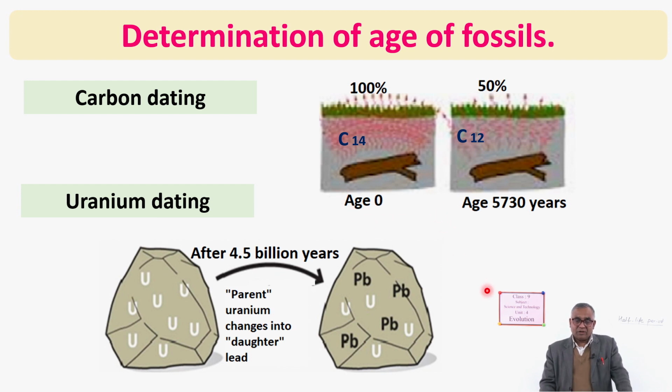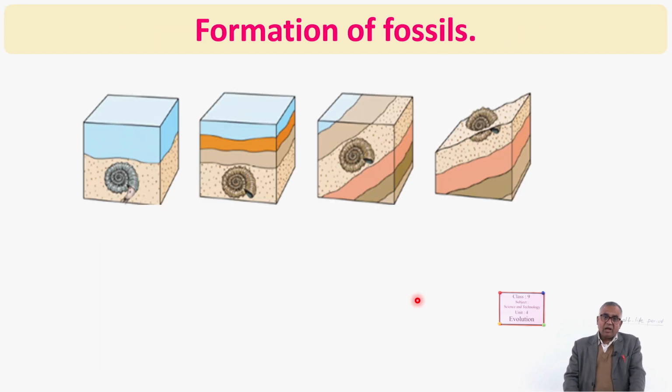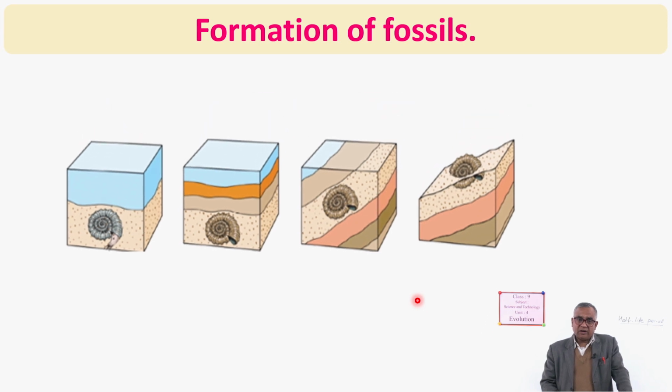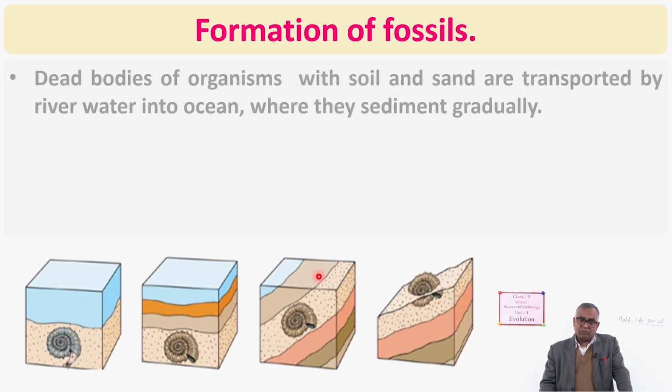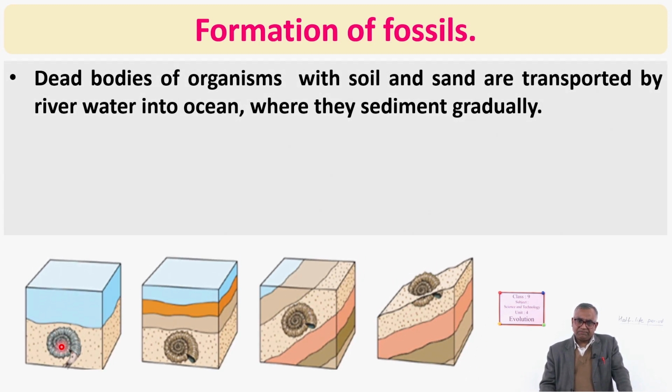Okay. Formation of fossils. How are fossils formed? Just study this diagram. Here one organism is covered. After that, every year deposit goes on. Then it is fossilized. And later this fossil may come to the surface itself, or during mining or by other methods.